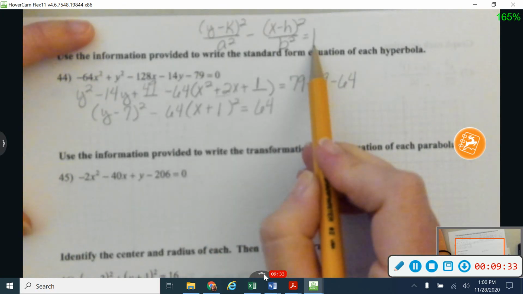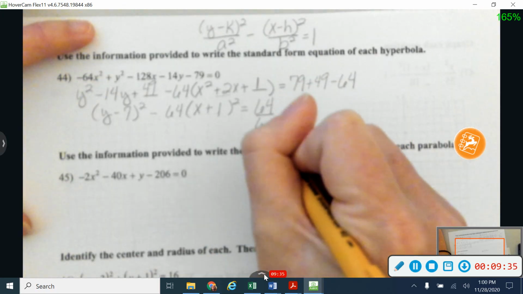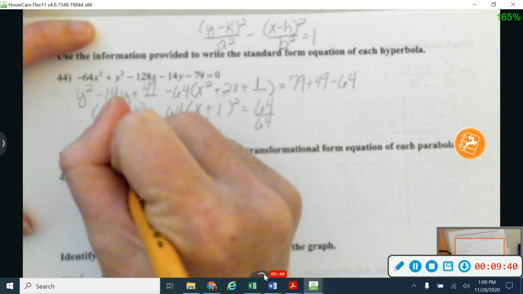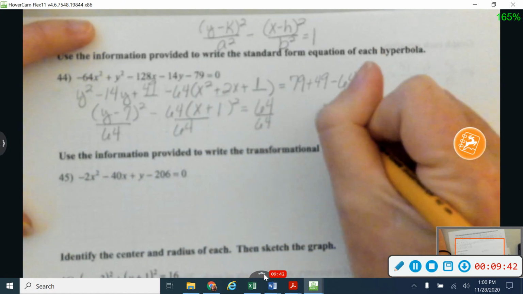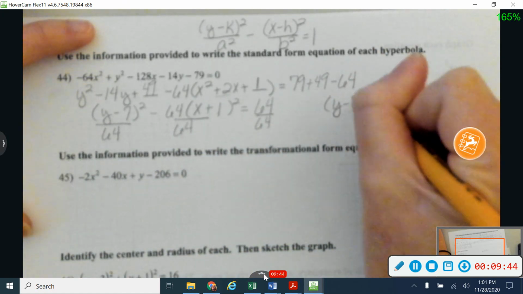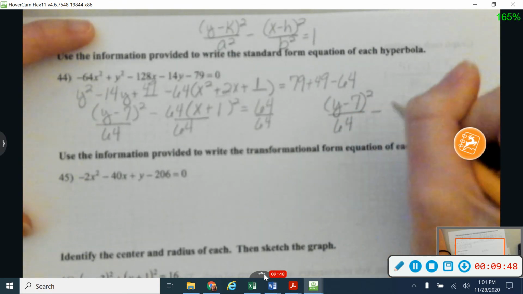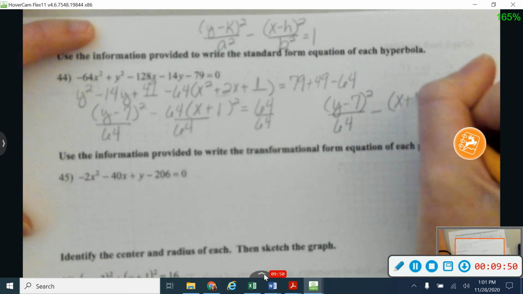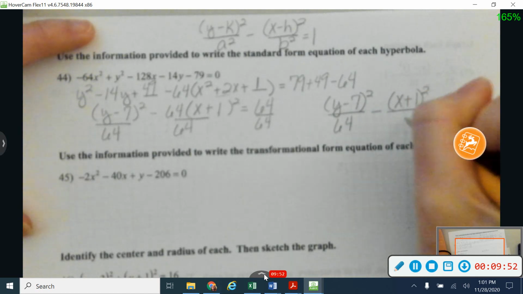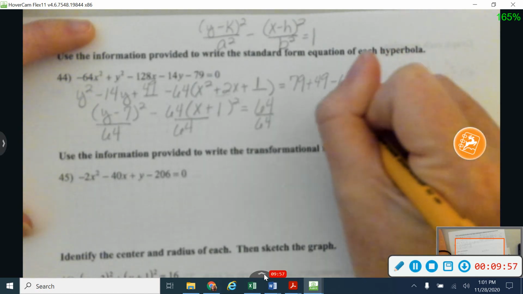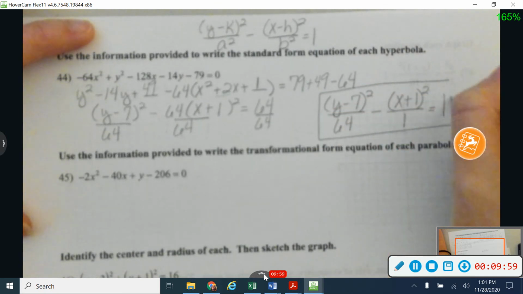And again, I'd like for it to be equal to 1. So I'm going to divide by 64, and divide by 64, and divide by 64. So my answer is going to be y minus 7 squared divided by 64 minus, and then my 64s are going to cancel out on this one, but I'm going to go ahead and use 1 as a placeholder down there, and then a hyperbola is always equal to 1.